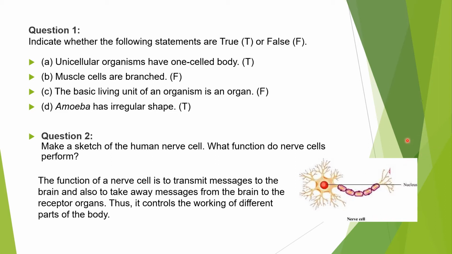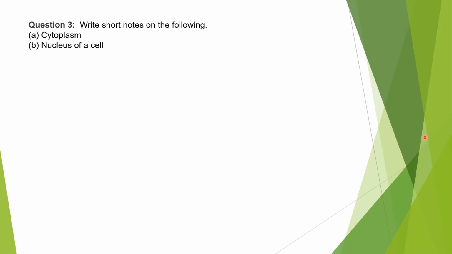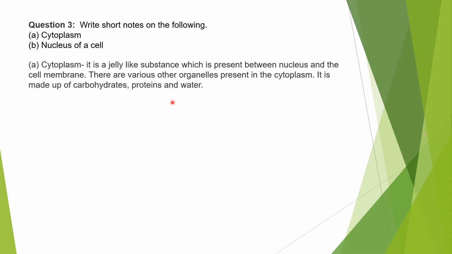Now we will discuss our third question. We have to write a short note on the following: first is cytoplasm and second is nucleus. Cytoplasm is a jelly-like substance, and it is present between the nucleus and the cell membrane.